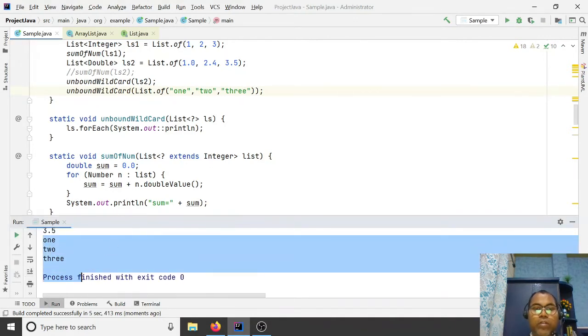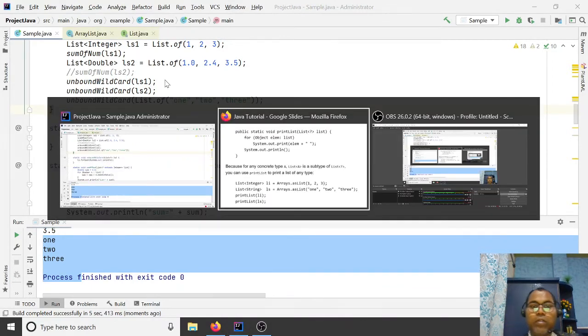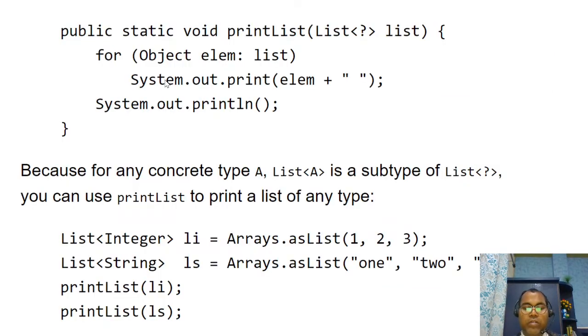They support. So here you are passing the string, they assume you are passing a string. Here you are passing a double, they accept double. You are passing integer, they accept integer. Everything will support. Okay, so this is your wildcard.